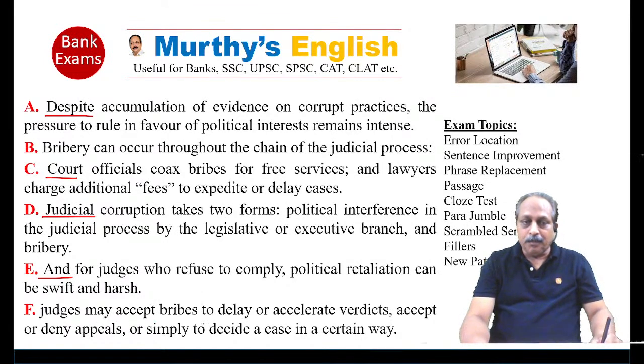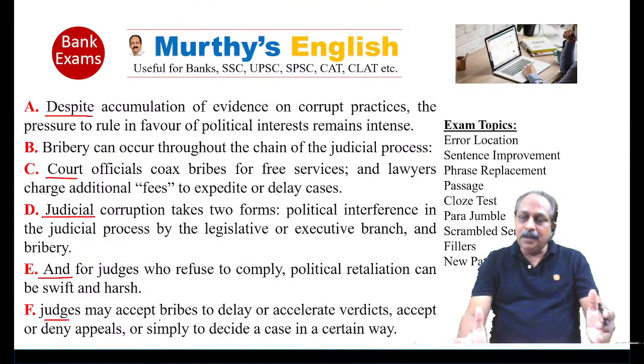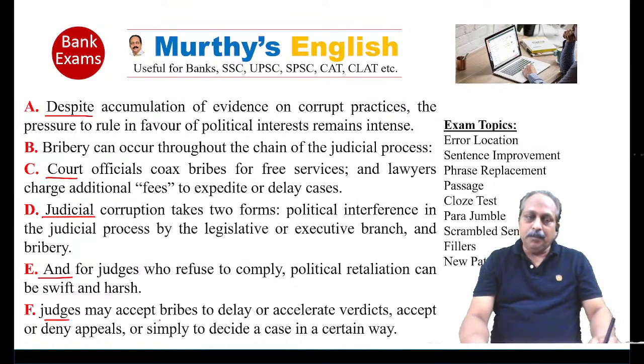Judges may accept bribes to delay or accelerate verdicts, perhaps. But when you go through all the parts, what is this about? You always ask the question, what is this about? It is about judicial corruption and the two forms it may take. Based on that, what is the first sentence? D is the first one.